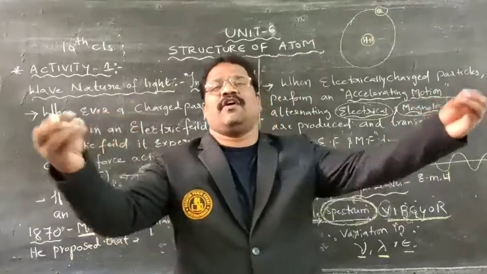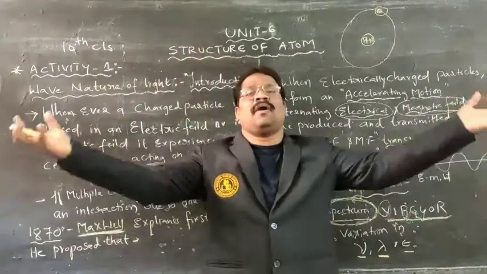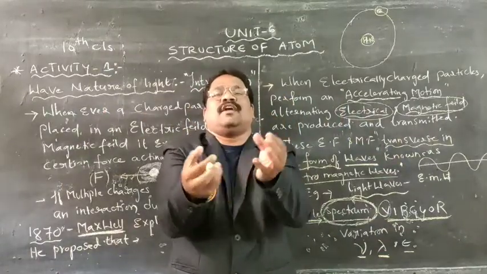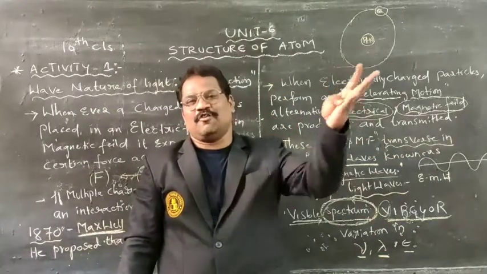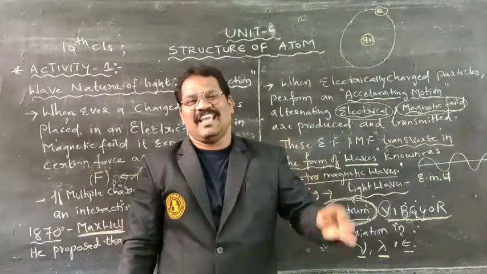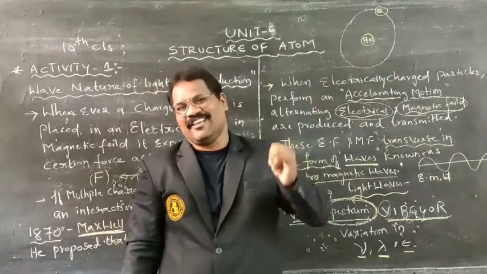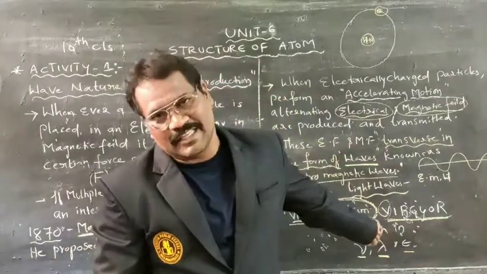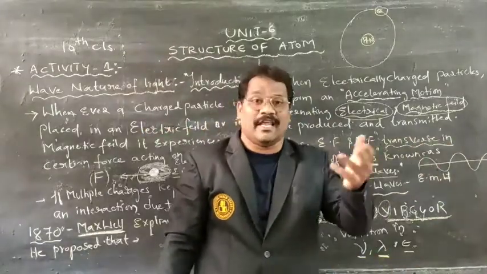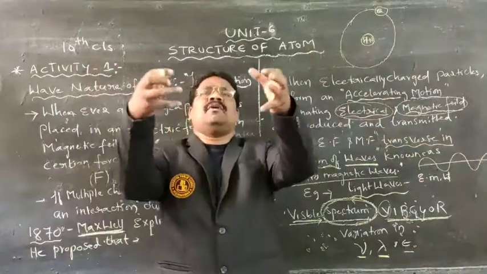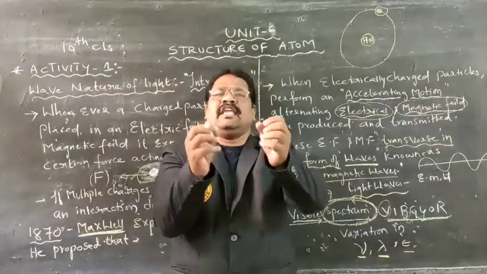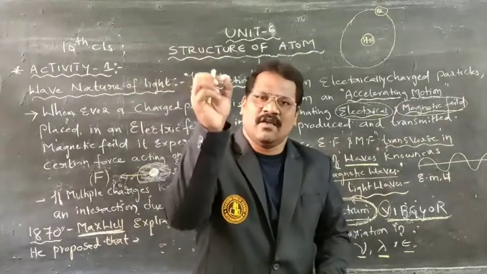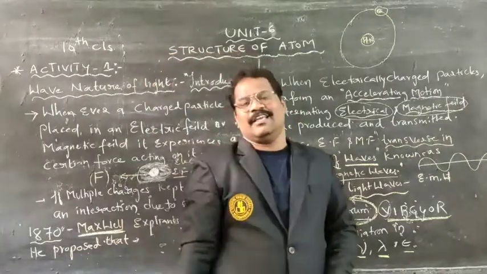That electromagnetic wave spectrum consists of so many waves, like the visible spectrum, such as microwaves, radio waves, X-rays, gamma rays, as well as ultraviolet rays, visible rays, cosmic rays, and so on. Each wave has its own frequency, with variation in frequency, wavelength, as well as energy.